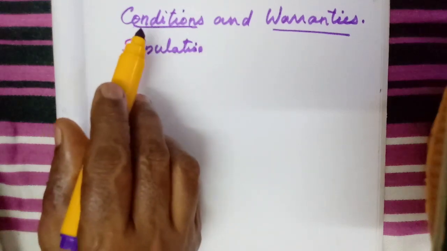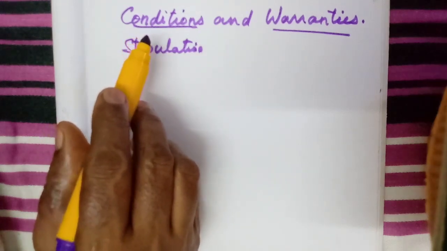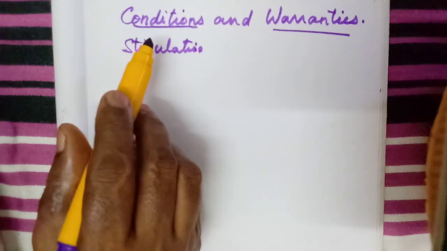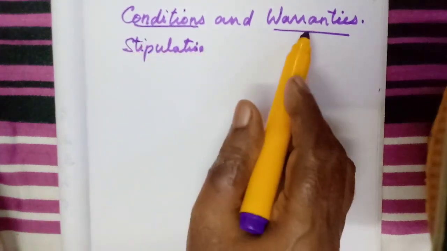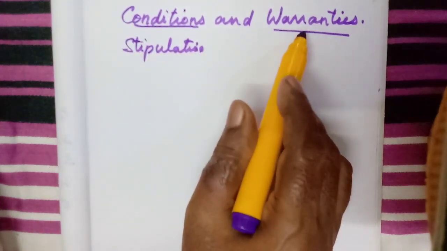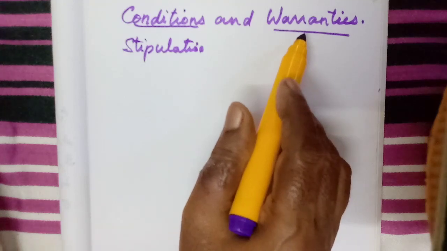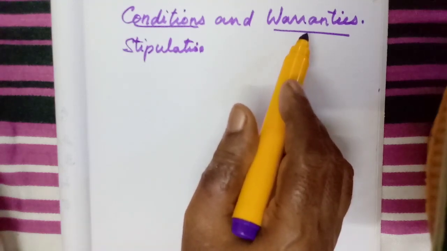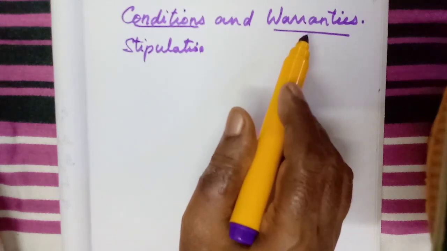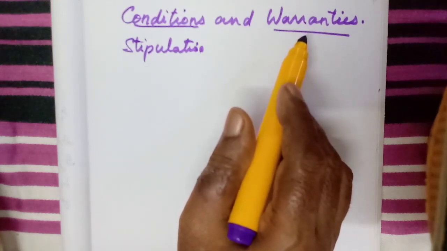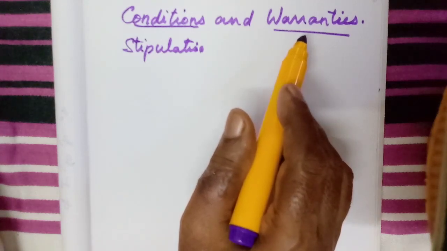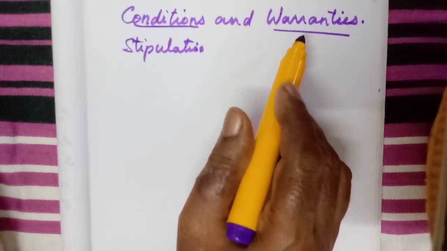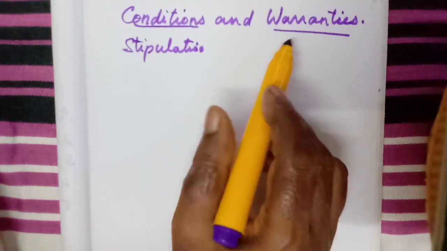Here it is the main purpose of the contract, the stipulation, that is the condition. Here it does not give the main purpose, it is a collateral purpose. We can say the secondary purpose, not the main purpose. The secondary purpose is called the warranty.